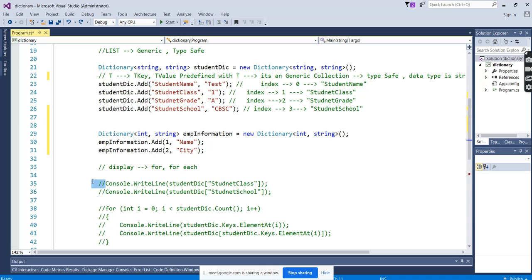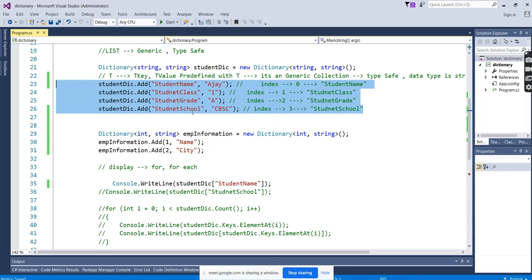If you want a single display, then we can go with the object and then enter the key name. If the key name is student class, then the output will be 1. If you enter the key name as student name, then the output will be the test name. Here we won't feel much difference, but I want to show everything, all four values.